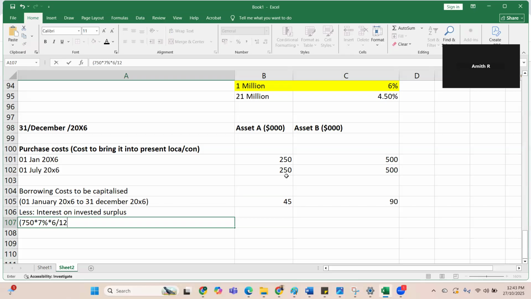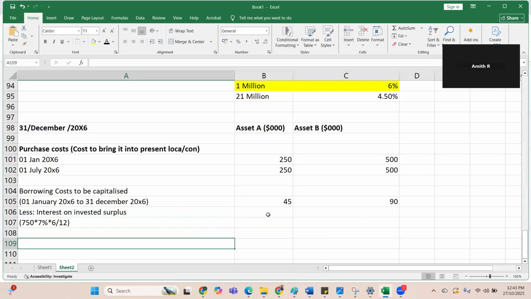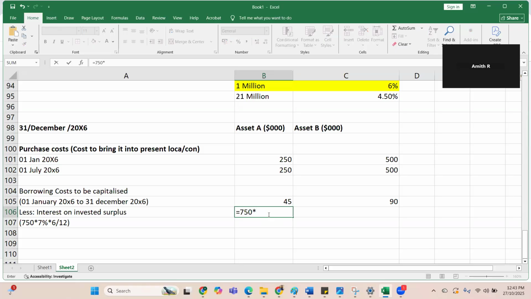In this proportion, 8.75 for this. The 750 million which is invested will earn income of 7% into 6 by 12, because it is only from 1st January to 1st July.